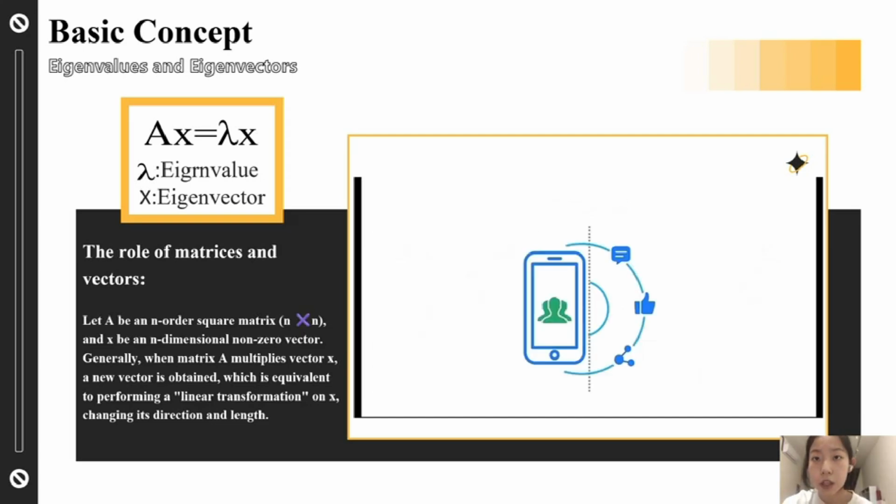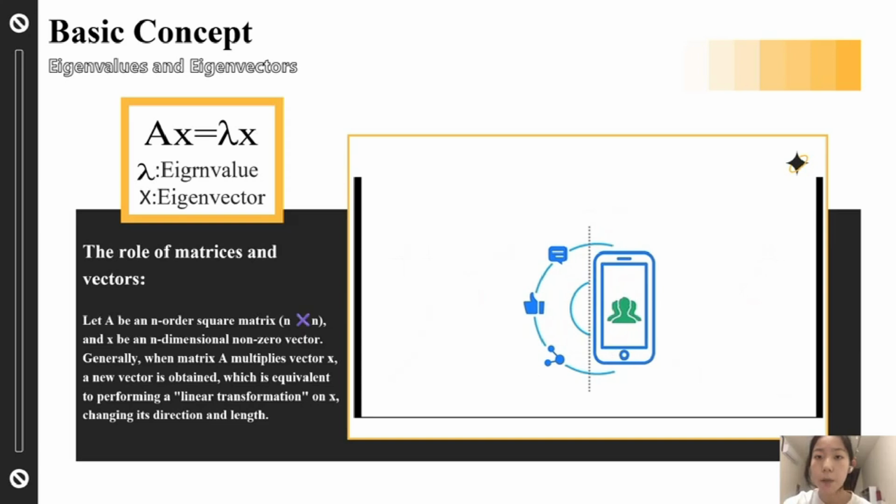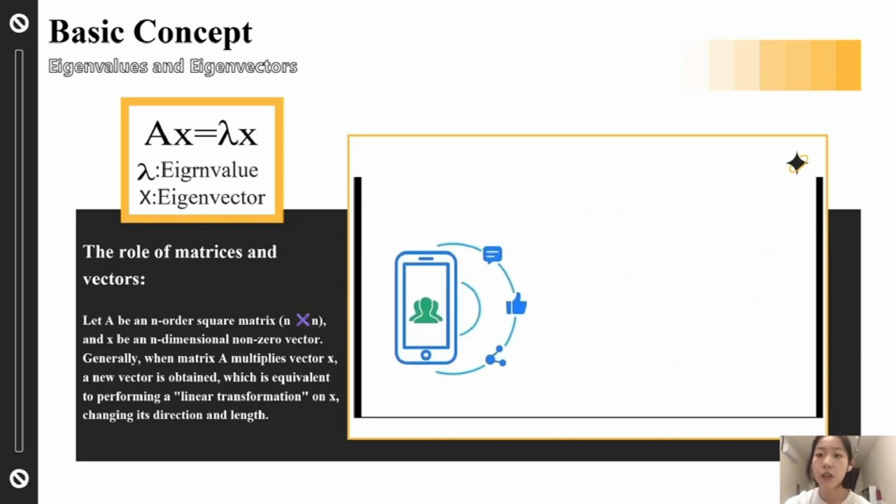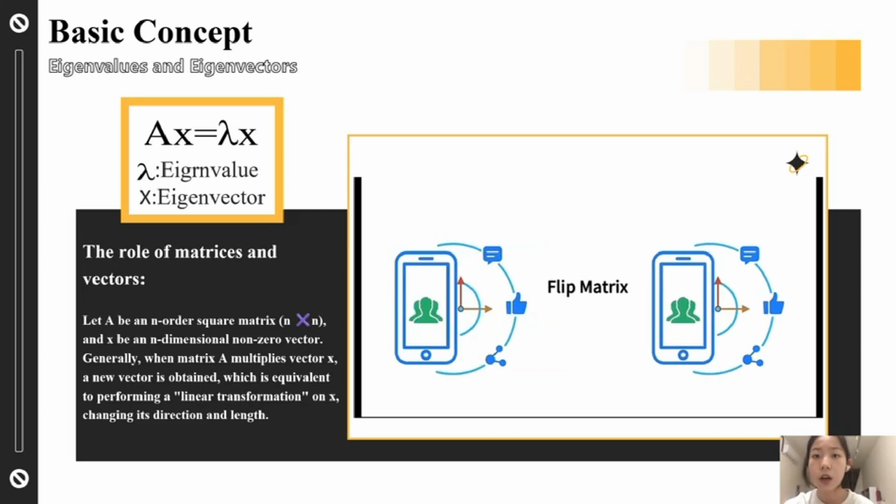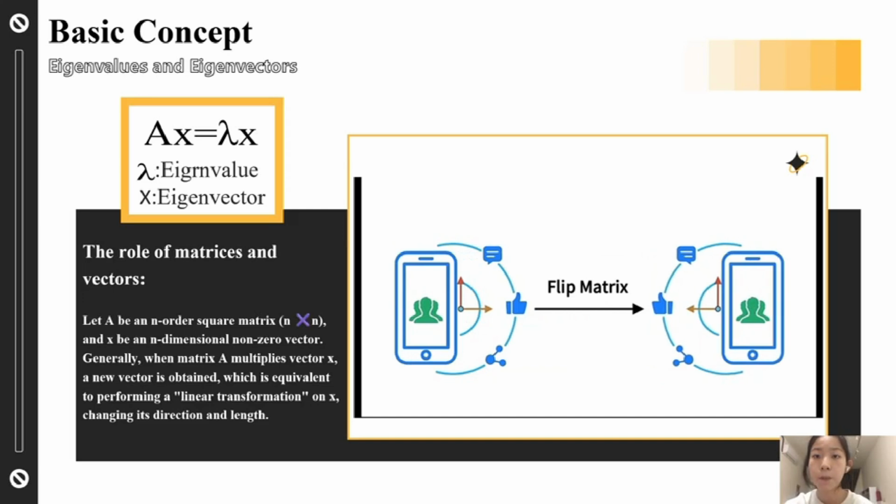Now let's look at this picture. We will flip this picture along the middle line. The left picture is the original one. The vectors in both horizontal and vertical directions are drawn on it. Now we flip the picture using the flip matrix. As you can see, the direction of the right vector remains unchanged after the flip. So it's a characteristic vector because the length of the vector after the mapping doesn't change.